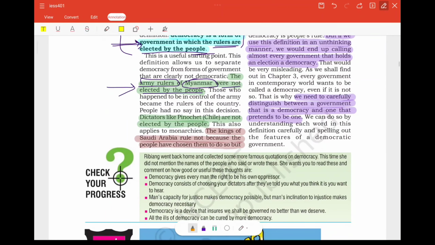Another country is Chile, in South America, where there was a dictator called Pinochet, who was also not elected by the people. They are not chosen by the people. They are dictators who have accumulated the whole power in their hand. That's why they are called dictators.